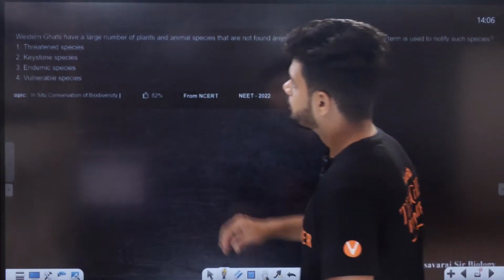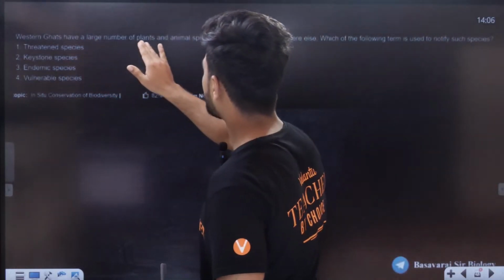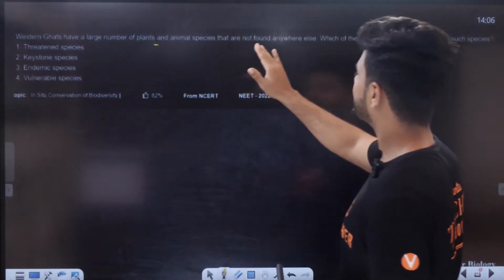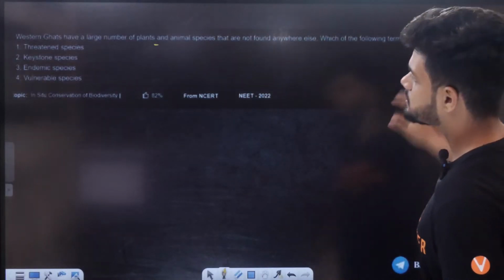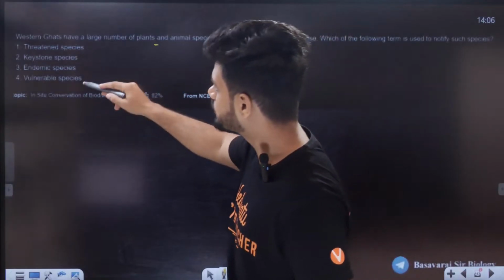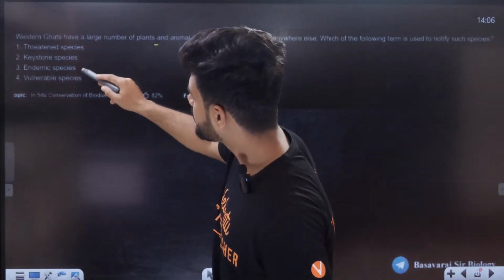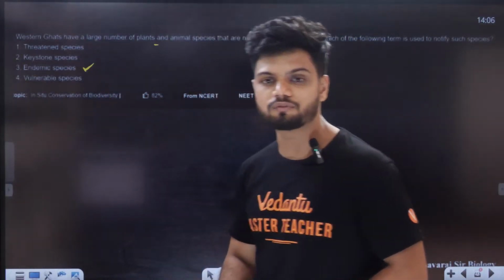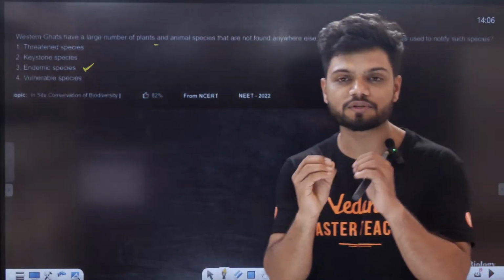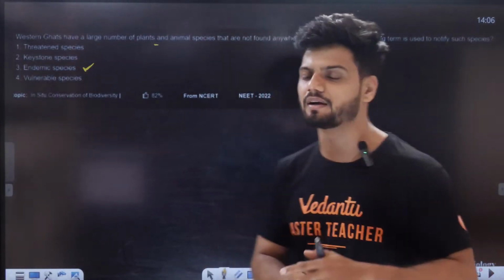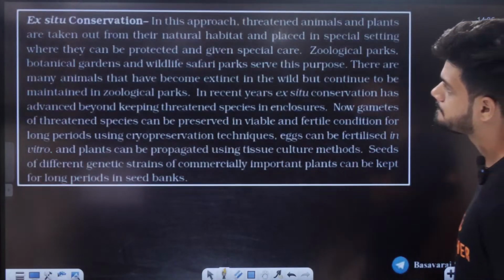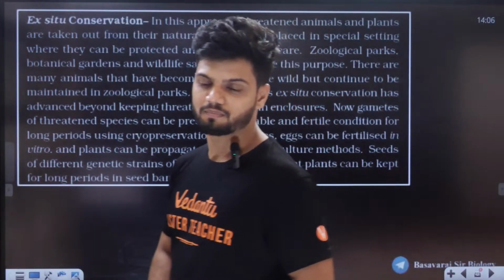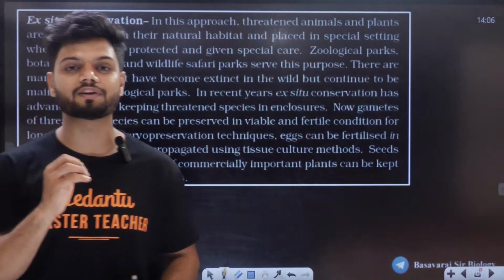Next question. Western Ghats have a large number of plant and animal species that are not found anywhere else. Which of the following terms is used to describe such species, friends? Endemic species. They are not found anywhere else. They're called endemic species. They're found only in a certain area. So that was in situ conservation.